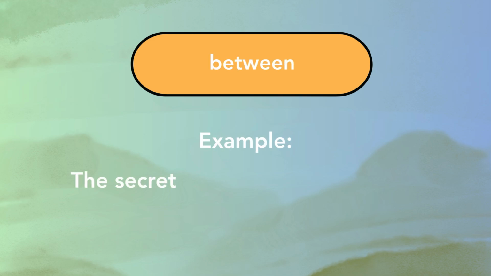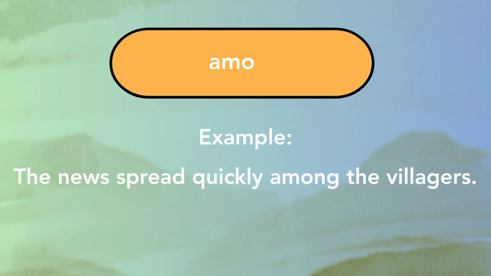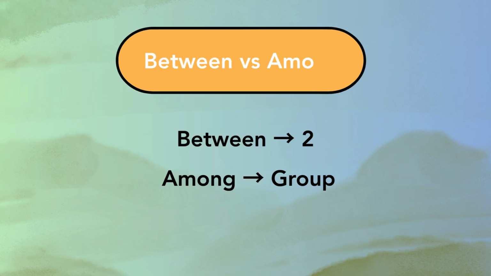Example, the secret is between you and me. Remember, between usually involves only two. Next, among. Use among when talking about more than two people or things, a group. Example, the news spread quickly among the villagers. Remember, between is for two, among is for a group.